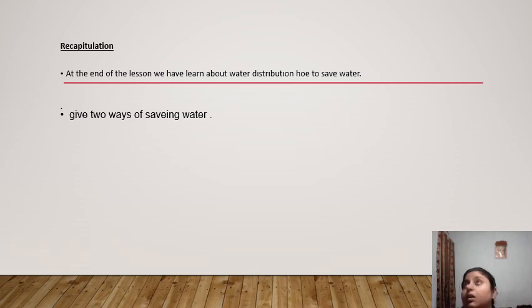So in your home, if there is any pipe from which leakage is there, you must repair that pipe. Yes, like you also close that tap, so this way you also save the water.